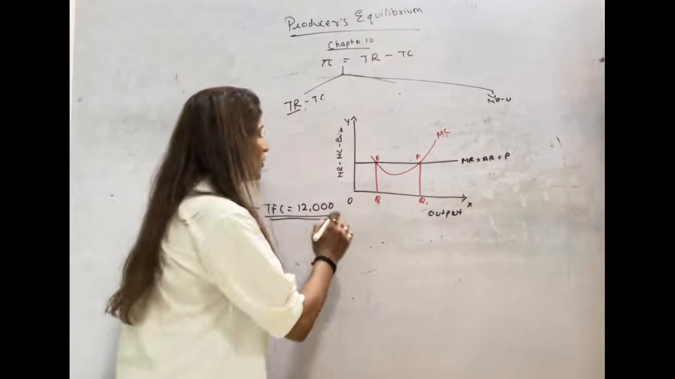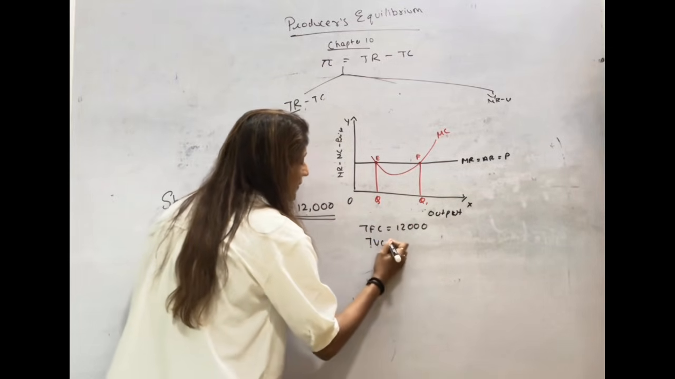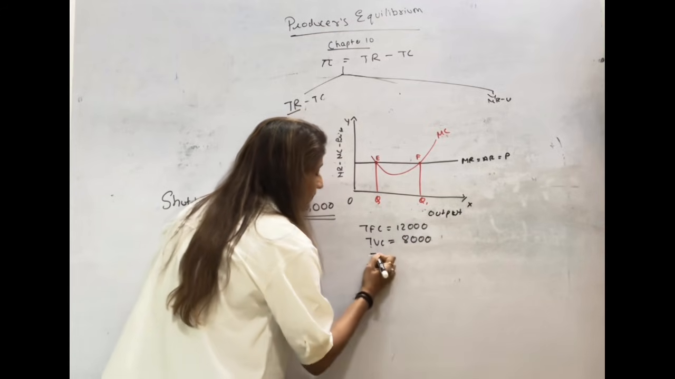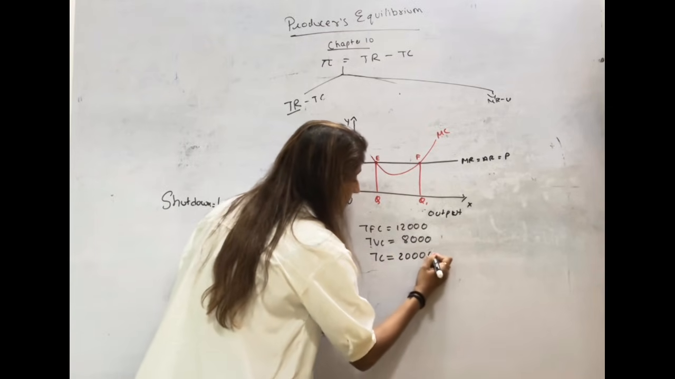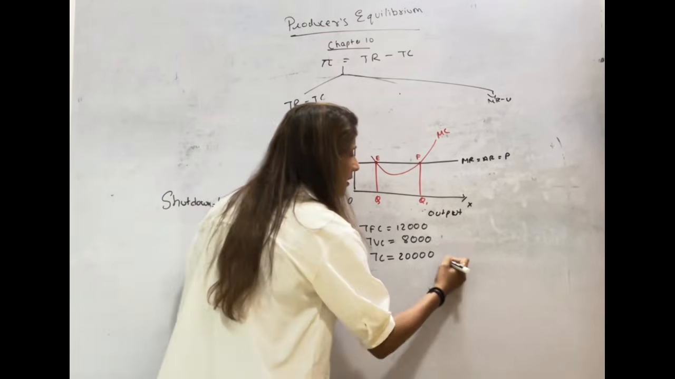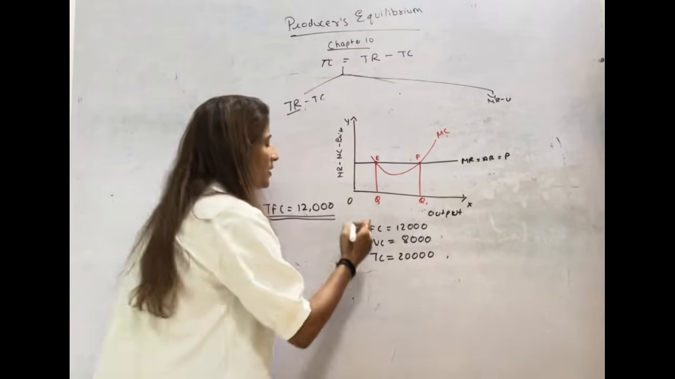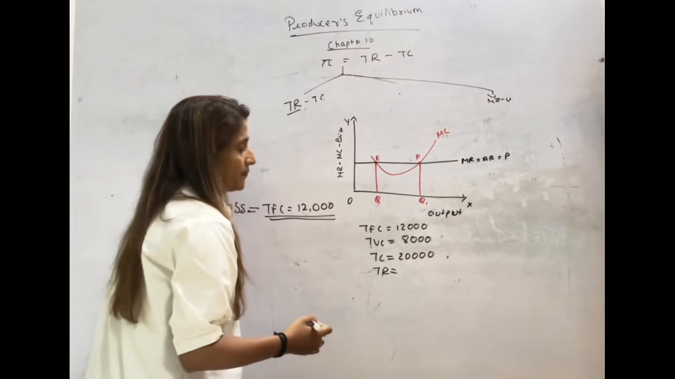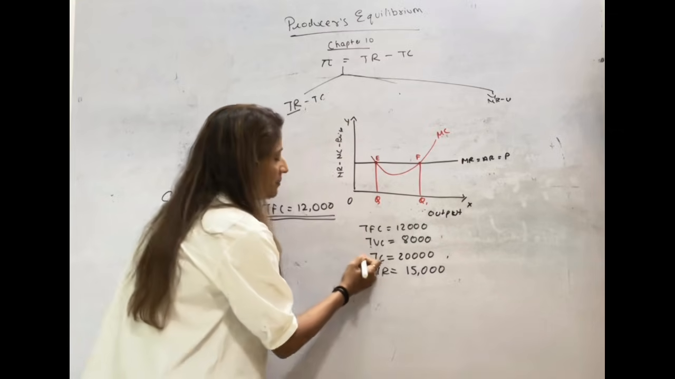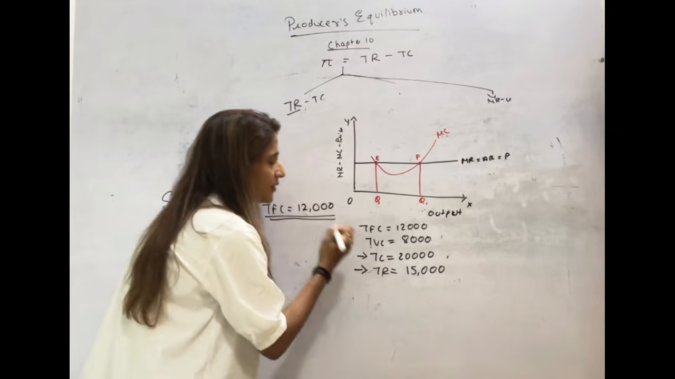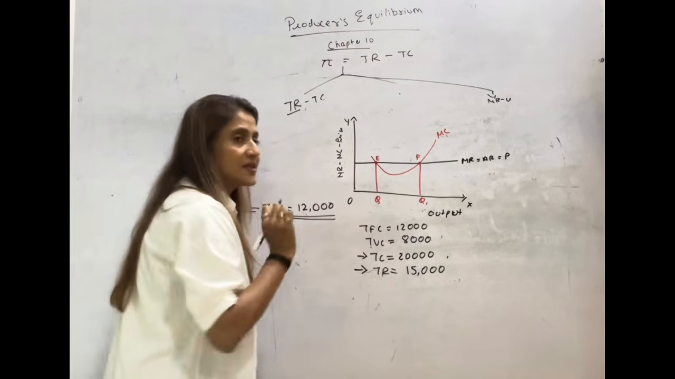Let us take a situation: my total fixed cost is 12,000. My total variable cost is 8,000. How much is my total cost if I keep my business working? 20,000. Now, I get a few customers. By catering to those few customers, the total revenue I am generating is 15,000. My total cost is 20,000. My total revenue is 15,000. I am making a loss because my cost is more than my revenue.